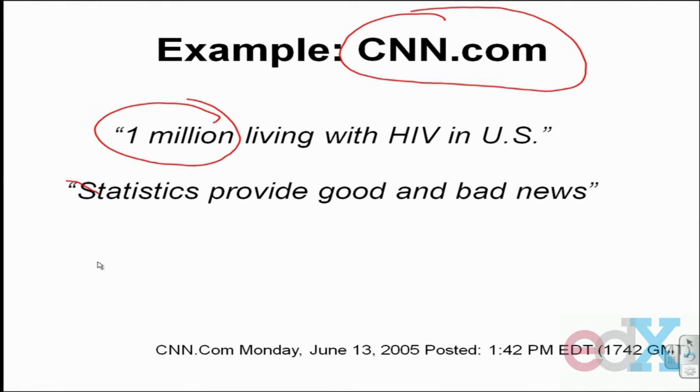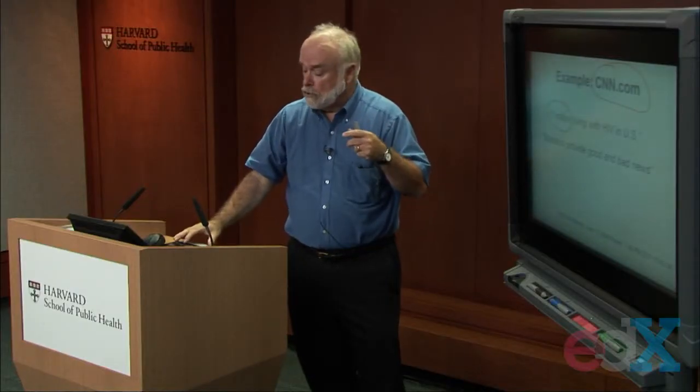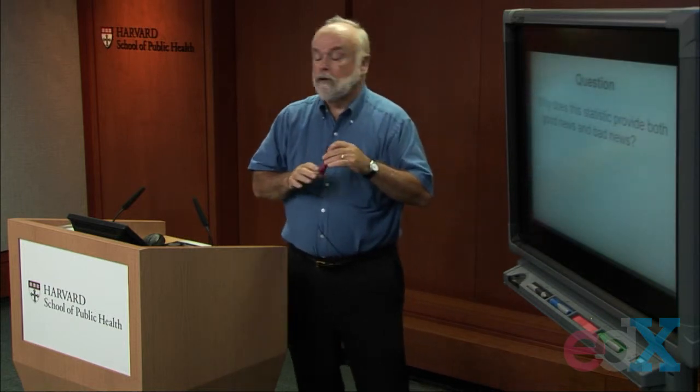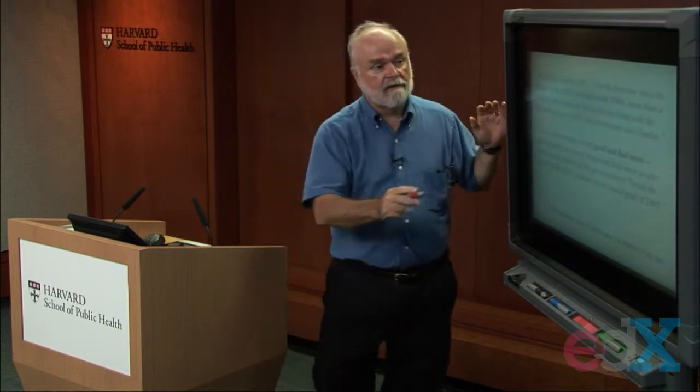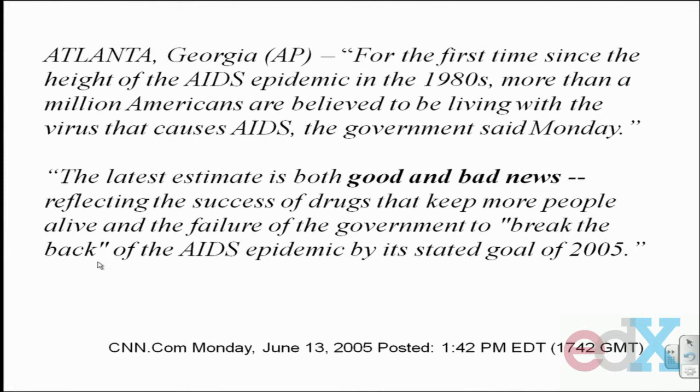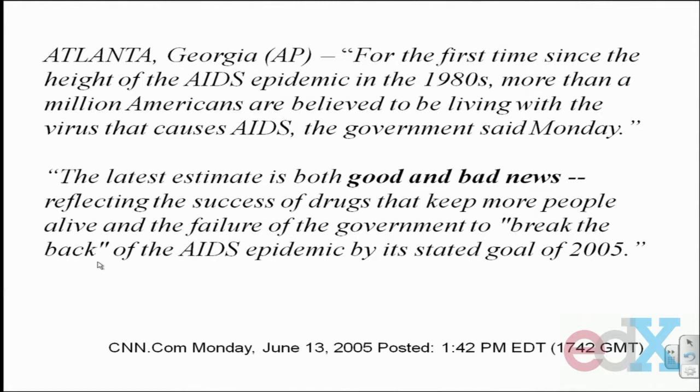Now, why is it good news that 1 million people were living with HIV in the United States in 2005? To me, that's bad news. Well, when you read the article, it went further. You could see why the subtitle said that this is both good news and bad news. The quote was that, for the first time since the height of the AIDS epidemic in the 1980s, more than 1 million Americans are believed to be living with the virus that causes AIDS, the government said on Monday. This is the quote I'd like you to go home with. The latest estimate is both good news and bad news, reflecting the success of the drugs in keeping more people alive. The duration was increasing.